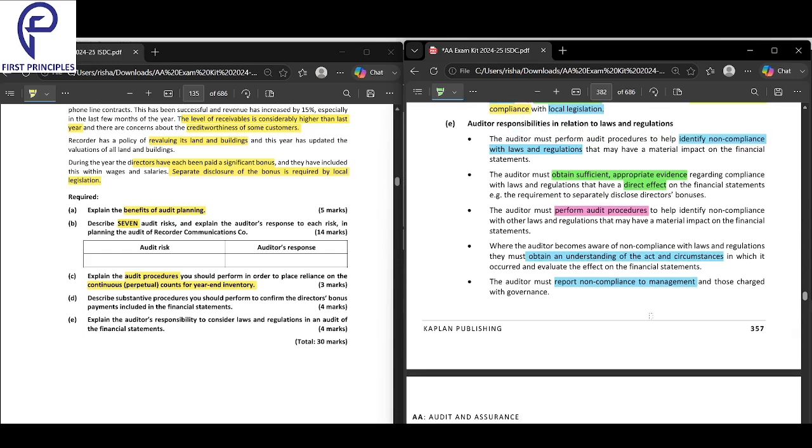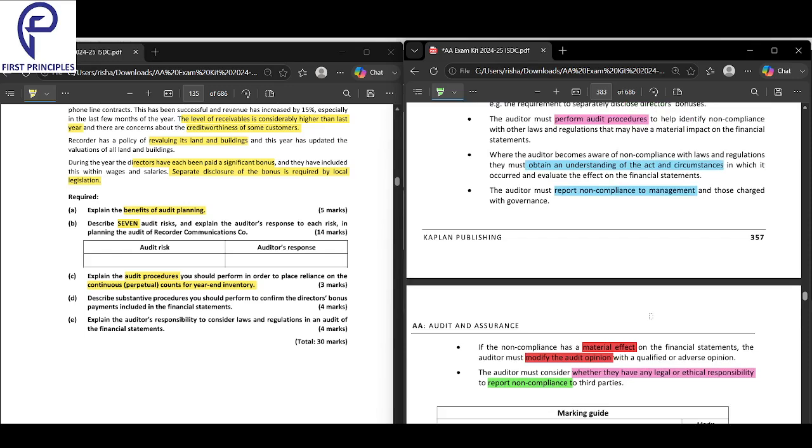So identify it, obtain evidence for the matters that have a direct effect, perform audit procedures, obtain an understanding of the act and circumstances. Next, report non-compliance to management. If the non-compliance has a material effect, the auditor must modify the audit opinion, and the auditor must consider whether they have any legal or ethical responsibility to report non-compliance.